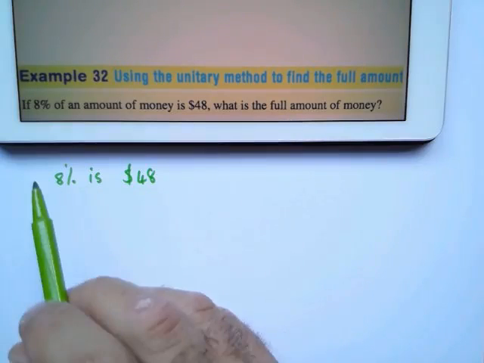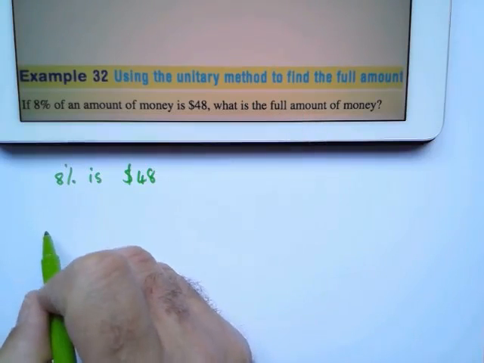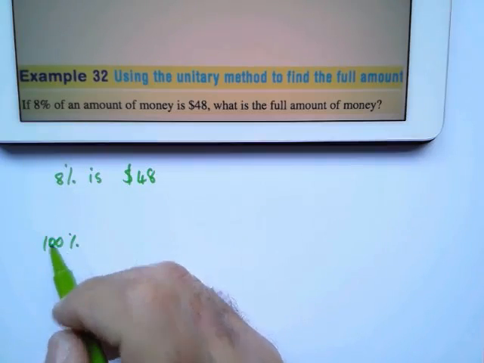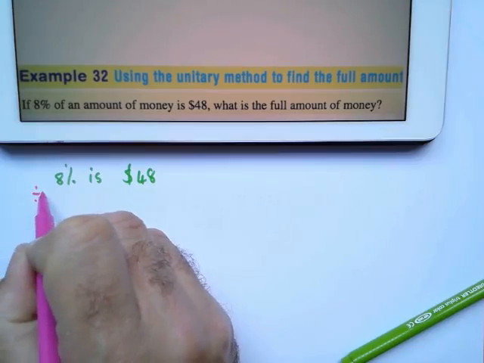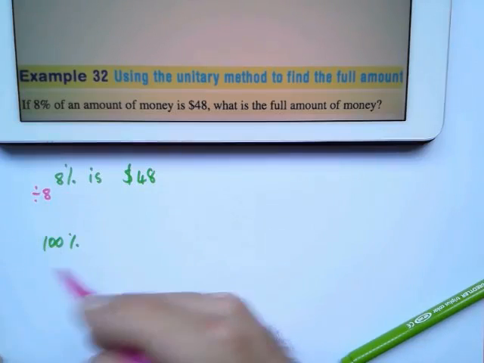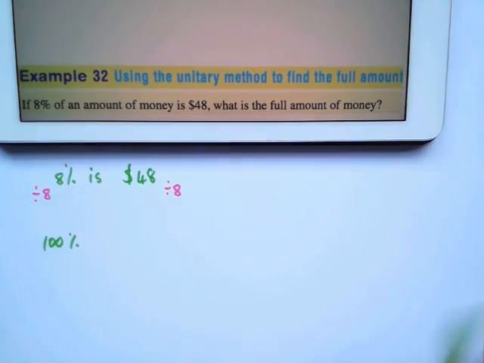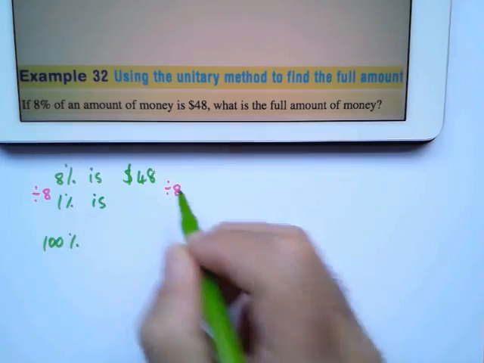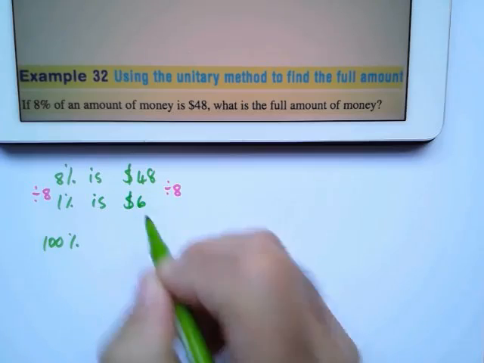Now, the full amount will be 100%. So I want to get down to 100%. To go from 8% to 100% is not easy. So what I'm going to do is I'm first going to divide by 8 so I can get to 1%. So I'm going to divide by 8. That is going to give me 1% is, and 48 divided by 8 is $6.